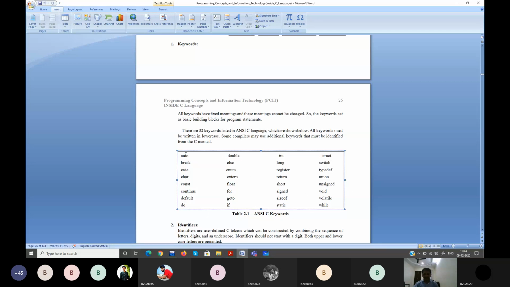These are sorted in alphabetical, dictionary order. Case, char, const, continue, default, do, double, else, enum, extern, float, for, goto, if, int, long, register, return, short, signed, sizeof, static, struct, switch, typedef, union, unsigned, void, volatile, while.